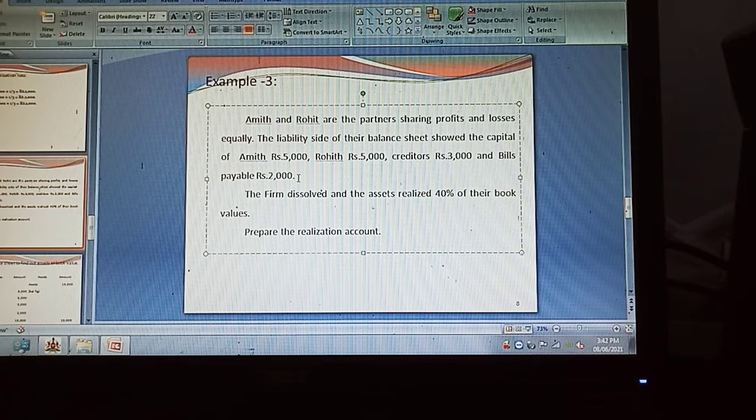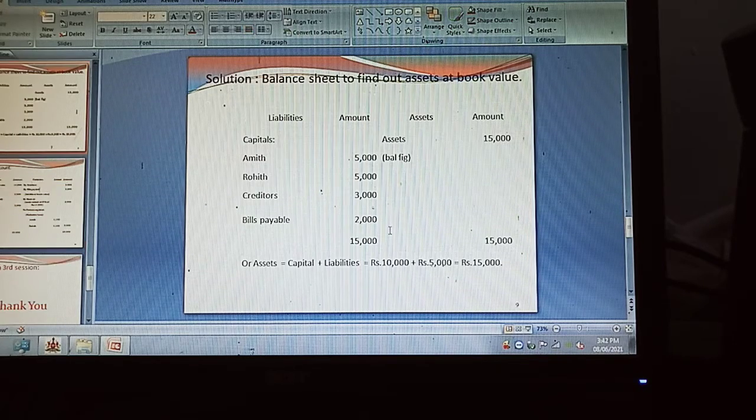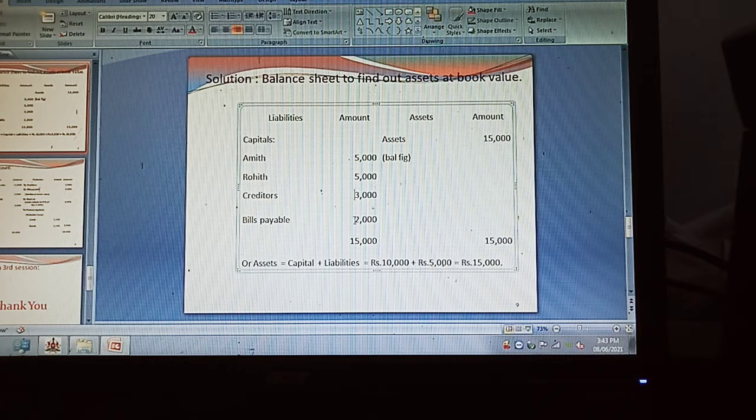You must know the formula: assets equal capital plus liabilities. So by applying that formula, or by preparing the opening balance sheet, first we have to calculate the book value of the assets. Amit's capital is 5,000, Rohit 5,000, creditors 3,000 and bills payable 2,000.